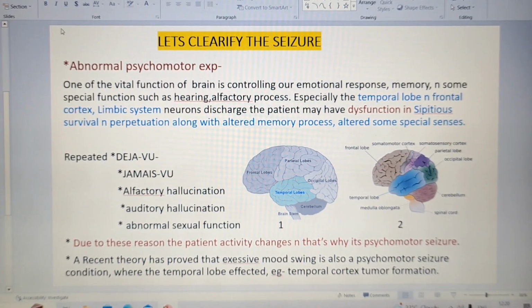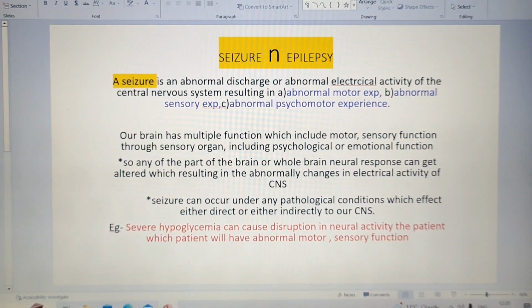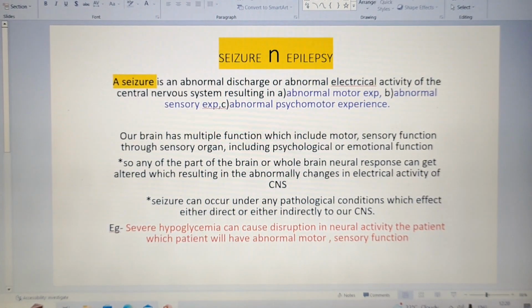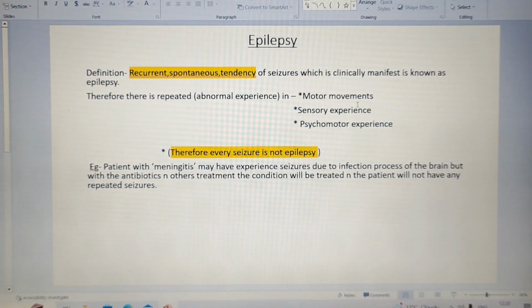Okay, so I'll finish it up with one revision of what we have studied about seizure and epilepsy. Seizure is abnormal electrical activity resulting in abnormal motor experience, abnormal sensory experience, abnormal psychomotor experience. And every seizure is not epilepsy, because seizure can occur from any pathological condition. We don't need to provide an anti-epileptic drug every time. We can treat it by treating the proper conditions also. And epilepsy, we have studied, is the repetition of the three things: motor movements, sensory experiences, and abnormal psychomotor experiences. If these three things repeatedly occur, we can call it epilepsy.